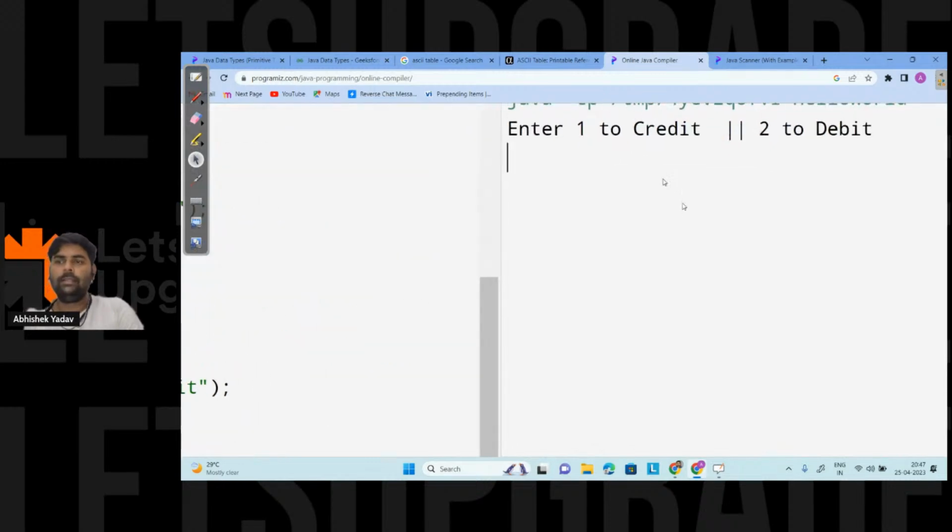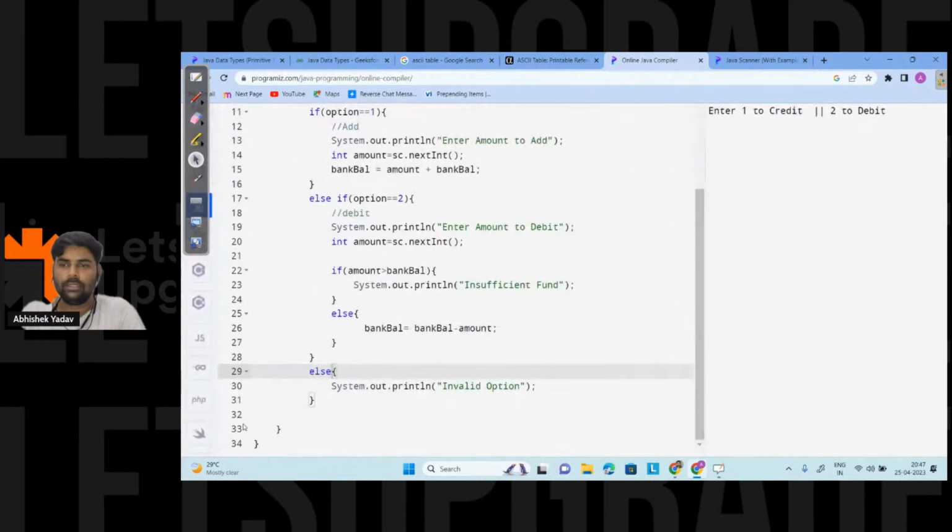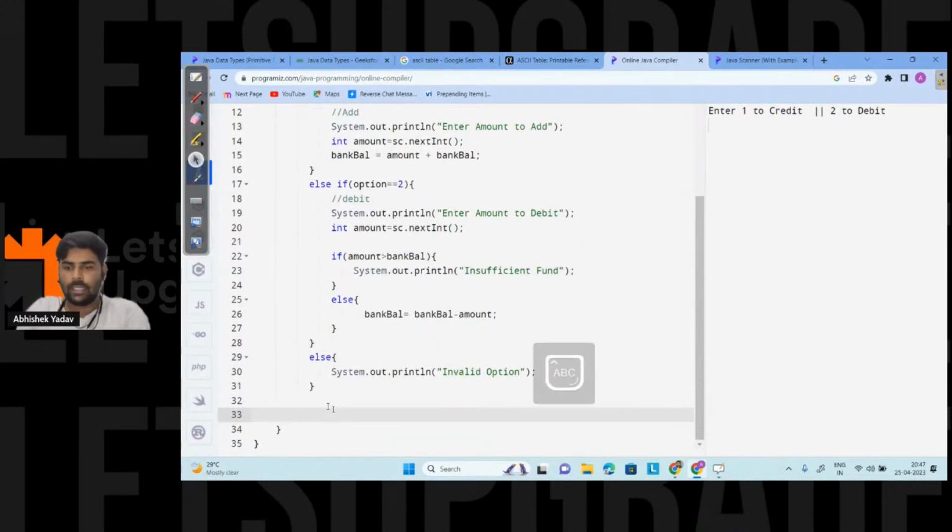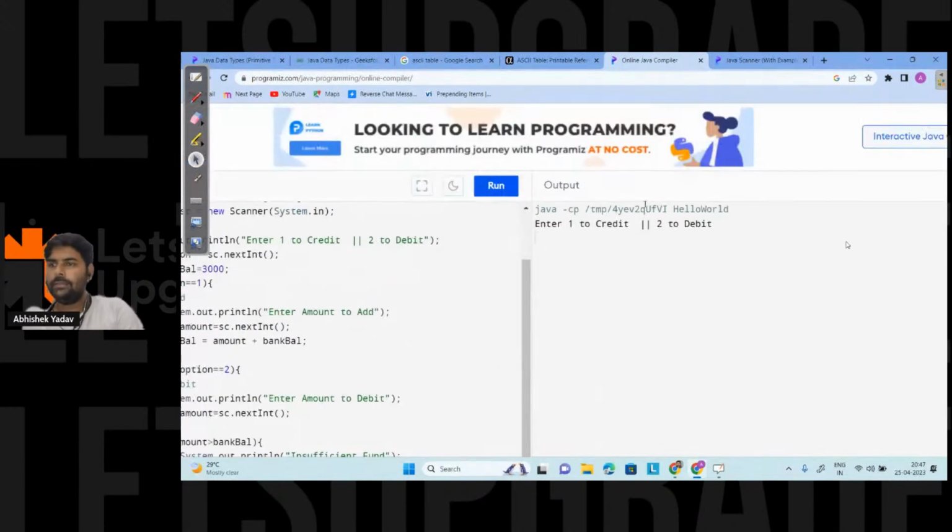Here you can see: enter 1 to credit, 2 to debit. Let me print one more thing, that is the total amount in the bank balance. So after the if else I will write System.out.println, and here I will write the bank balance, that is bankBalance. So let's try to run the code again.